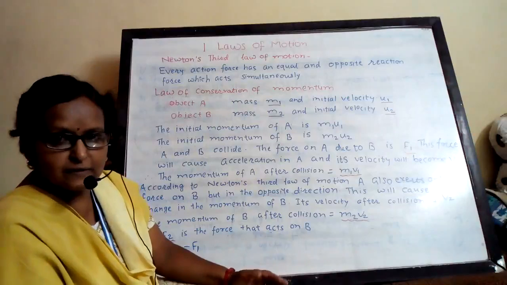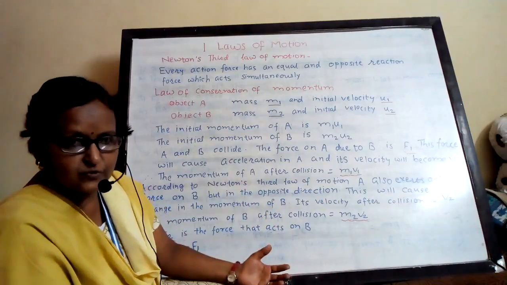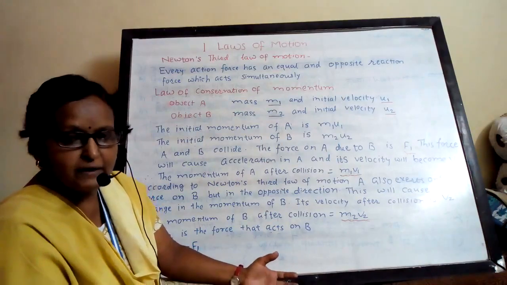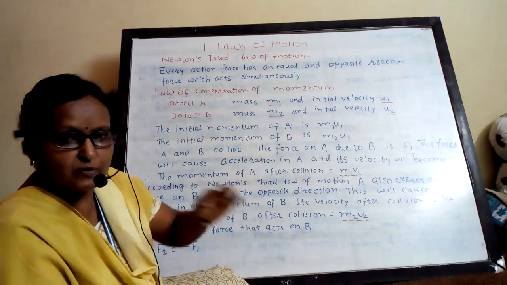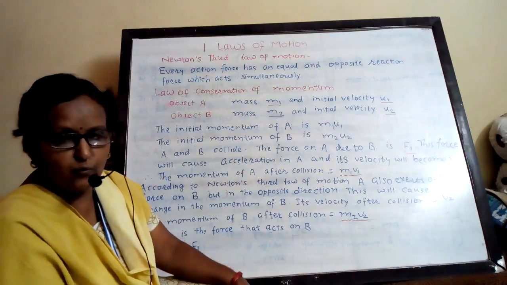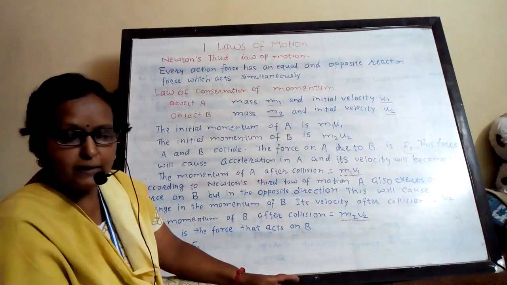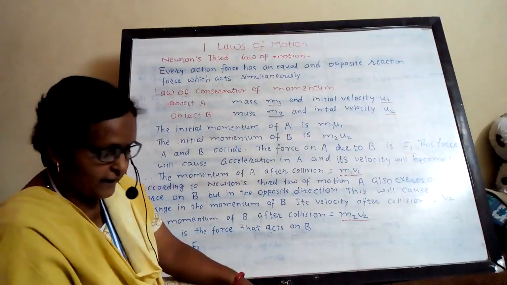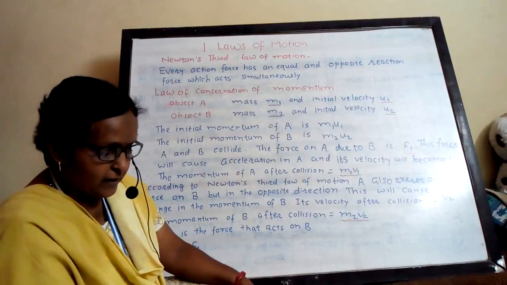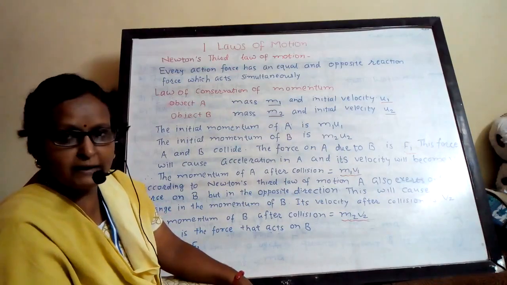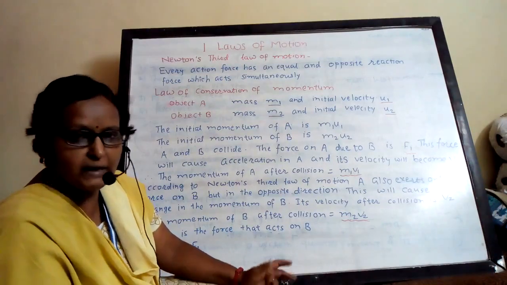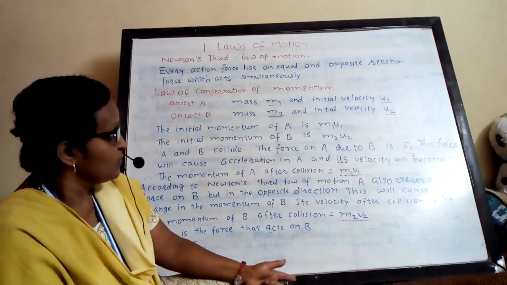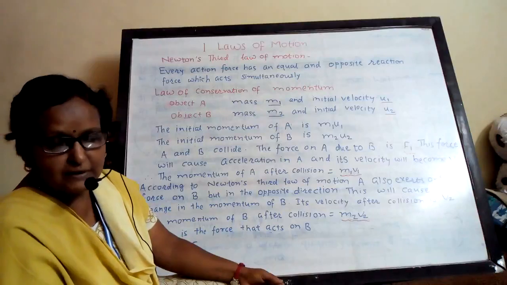It is action and reaction force. The third law of motion tells us about the action and reaction forces. Force never occurs alone. It occurs in pairs. So the third law of motion tells us that every action has an equal and opposite reaction, or every action force has an equal and opposite reaction force, and they act simultaneously.